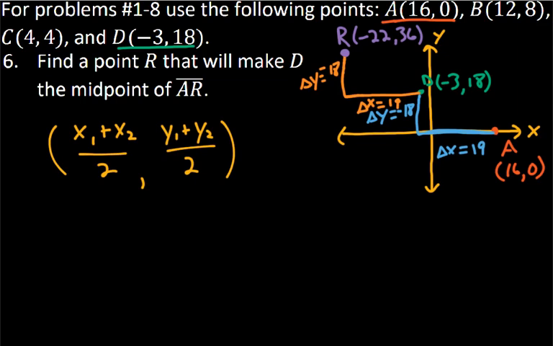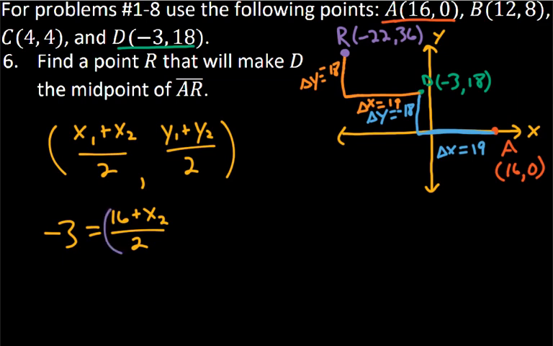So -3 is equal to all of this. And A can be my x1, y1. So I'll have 16 plus x2 over 2. And now I can solve for x2 here, and that will give me the x value of my point R.